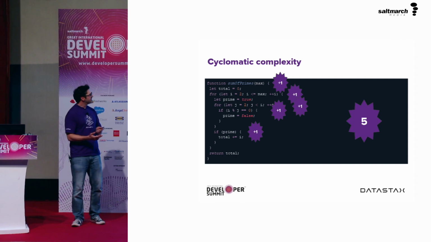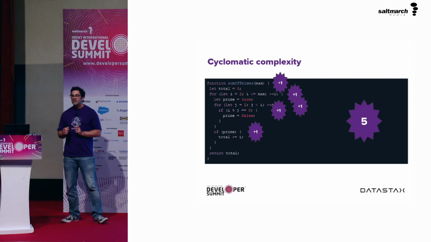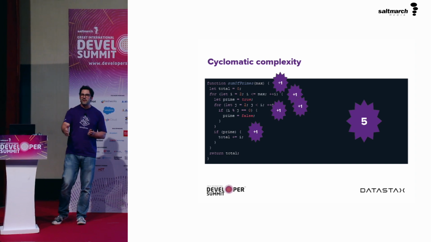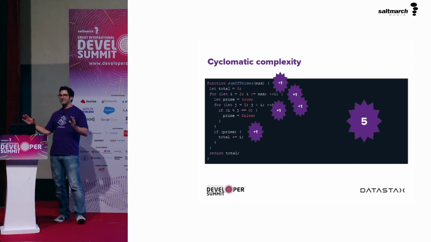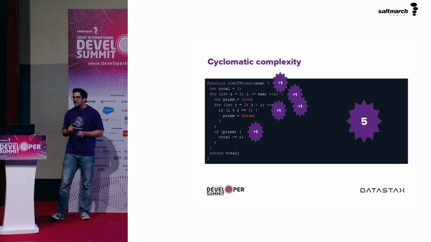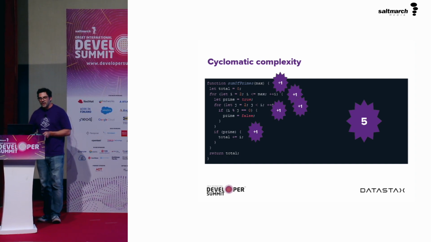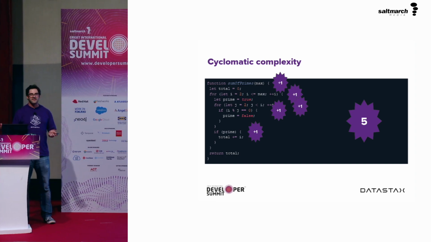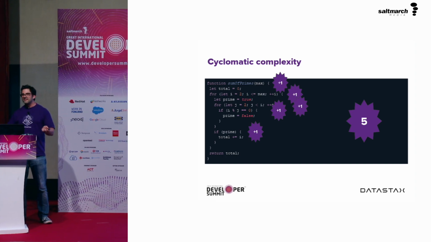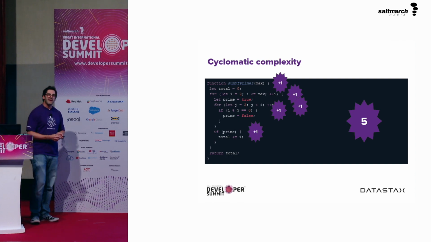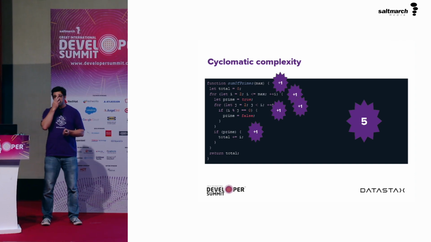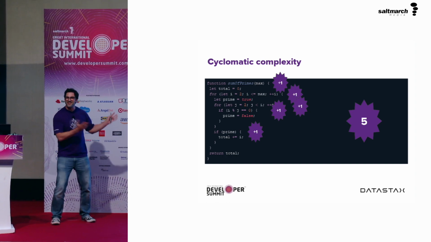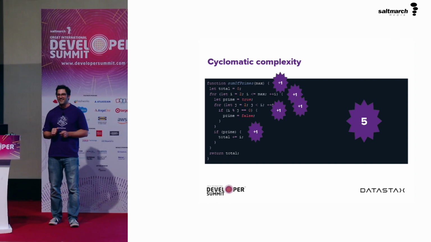And so in this sum of primes function here, it scores 1 for being a function in the first place. Every function has a minimum cyclomatic complexity of 1. But then as we hit the first for loop, we add another 1. We hit the second for loop, there's another 1. We get a conditional inside that, and that's another score of 1. And cyclomatic complexity scores 1, finally, for the conditional at the bottom. Ultimately, a score of 5. That is a way to measure the complexity of this particular function.